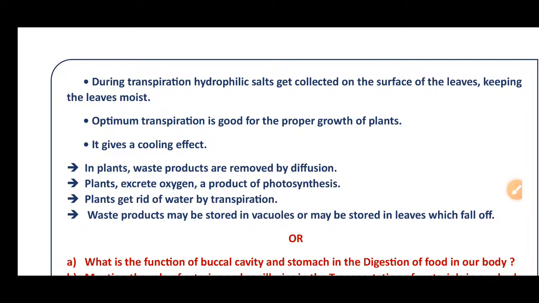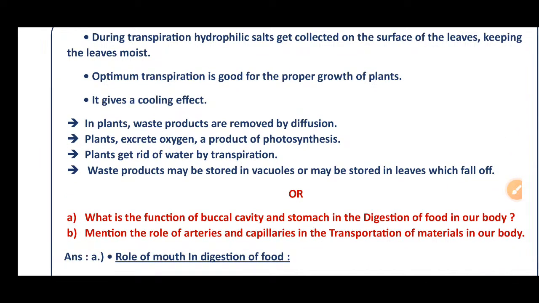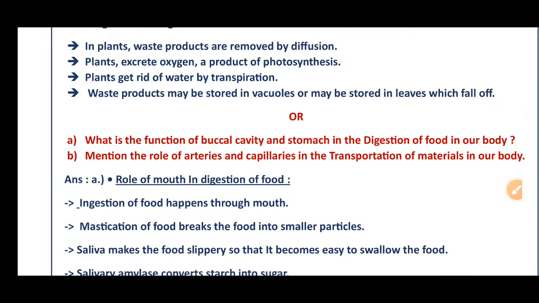Then in plants, waste products are removed by diffusion. The first method is with the help of roots by diffusion. Plants excrete oxygen, a product of photosynthesis. Plants get rid of excess water by transpiration. Then waste products may be stored in vacuoles or in leaves which fall off or get dried off.